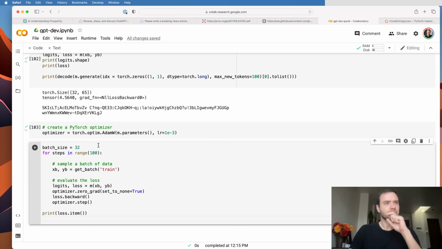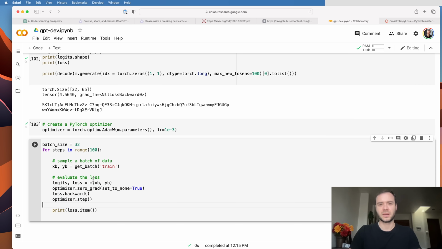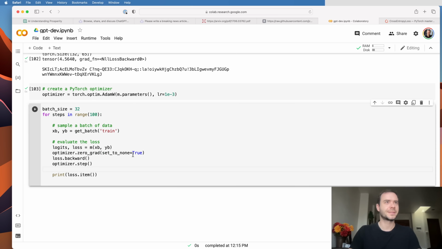And then here, our batch size up above was only 4, so let me actually use something bigger, let's say 32. Then for some number of steps, we are sampling a new batch of data, evaluating the loss, zeroing out all the gradients from the previous step, getting the gradients for all the parameters, and then using those gradients to update our parameters. So, a typical training loop, as we saw in the Make More series.